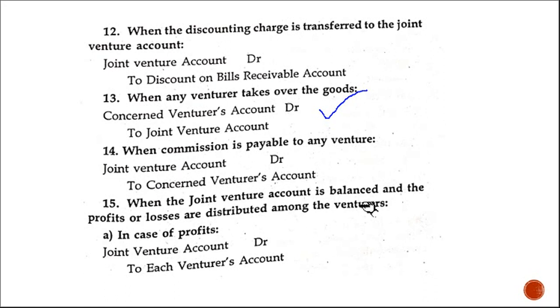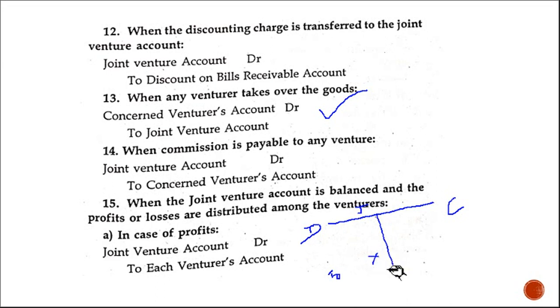Next, when the joint venture account is balanced and the profit and losses are distributed among the venturers. In case of profit, you can remember how the joint venture account will look. Here is the debit side and this is the credit side. If there is a profit, the balancing figure will be like this.